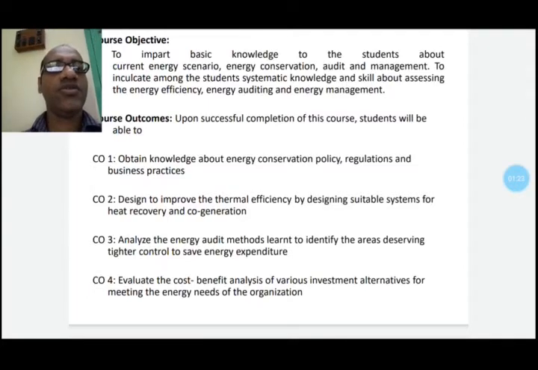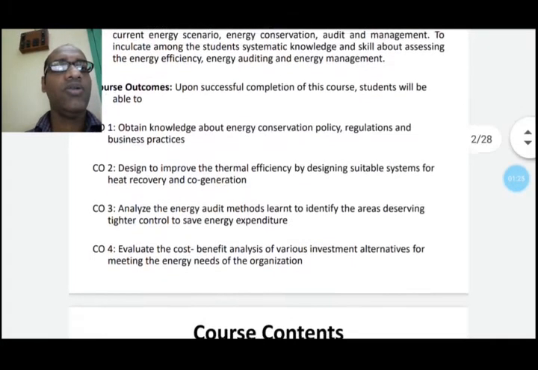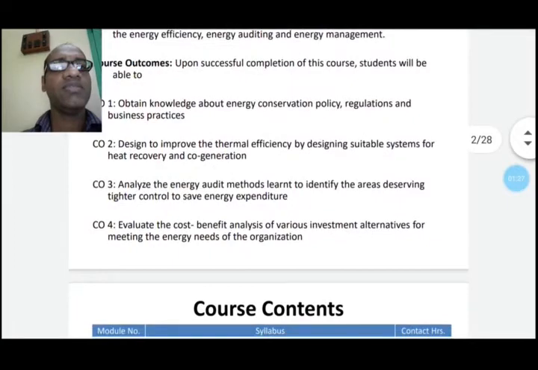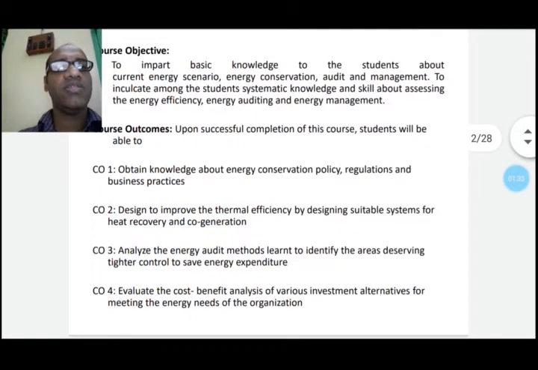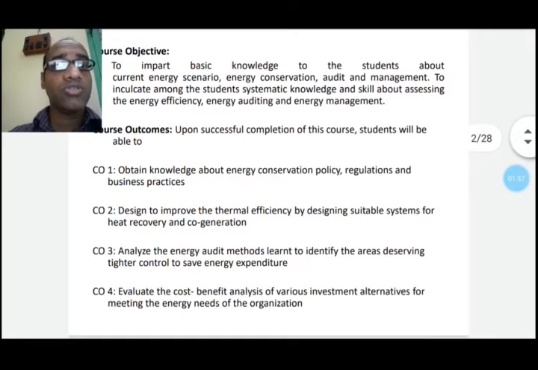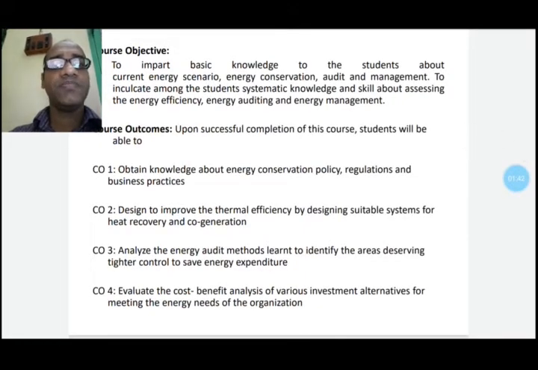Analyze the energy audit method. Learn to identify the areas deserving tighter control to save energy expenditure. And last of all, evaluate the cost benefit analysis of various investment alternatives for meeting the energy needs of the conservation.